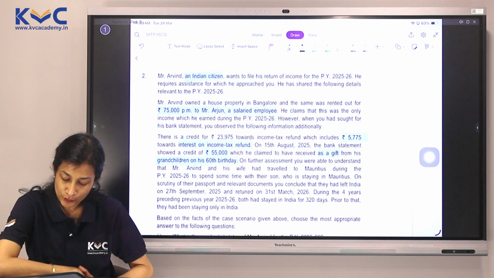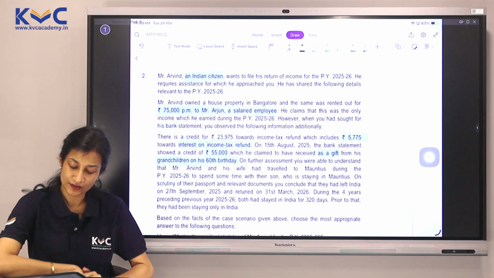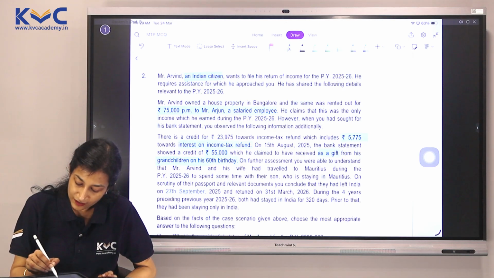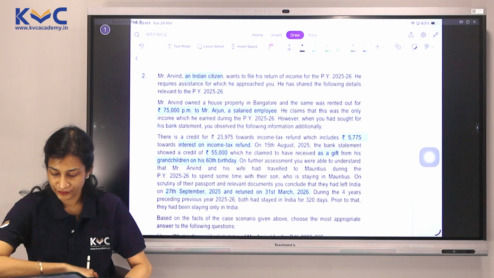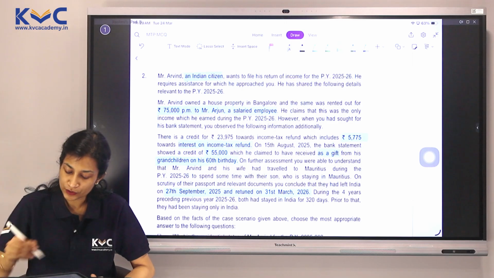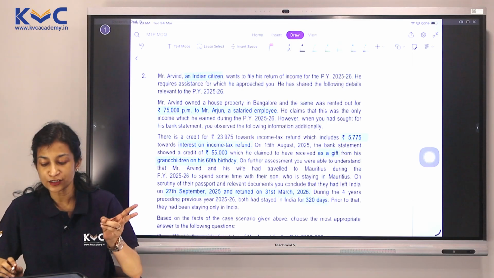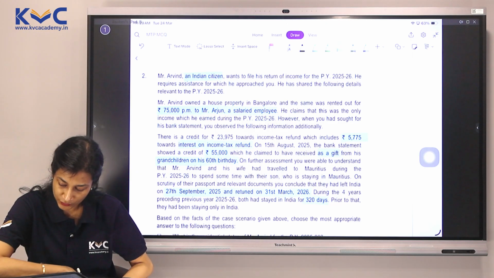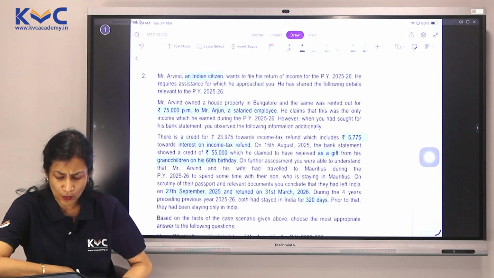On further assessment, you were able to understand that Mr. Arvind and his wife had travelled to Mauritius during previous year 25-26 to spend some time with their son who is staying in Mauritius. On scrutiny of their passport and relevant documents, you concluded they had left India on 27 September and returned on 31st March. During the 4 years preceding 25-26, both had stayed in India for 320 days only, which means the second condition of 60 plus 365 of last 4 years will not be fulfilled here. Prior to that, they had been staying only in India.